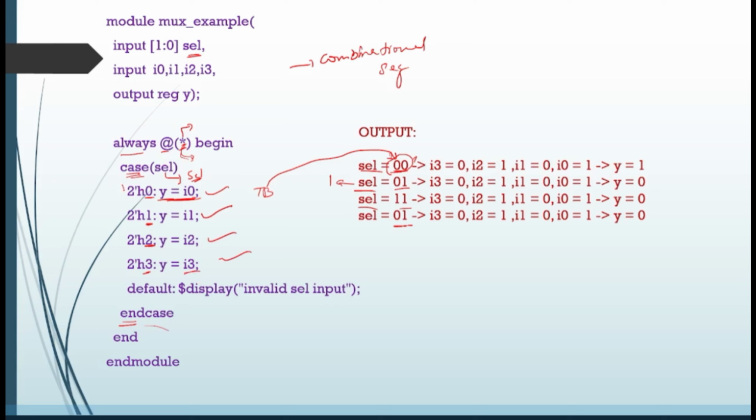If SEL is not any of these four conditions, for example, if you are giving SEL value as 5, but here you are only putting the values like 0 1 2 3, but you are giving the value 5, so there is no expression that will be activated here. Now what happens? It will be executing the default. What is the default? In the default case, I have written $display invalid select input. So when you are sending the value of 5 from your test bench to the RTL, it will give you the output that whatever input you have given, 5, is an invalid select input. Okay, clear?